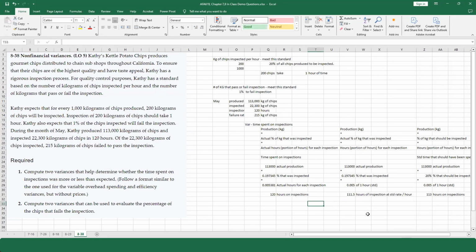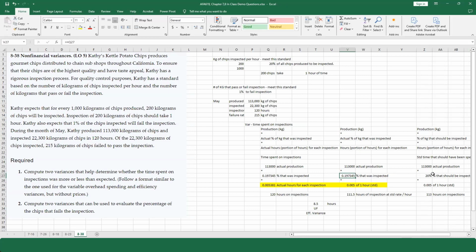Okay, so now let's compare these. I see 120 minus 111.5 hours. That's 8.5 hours. I see that the only thing that's changed is the actual hours that each inspection took me. So it should have taken me 0.005 for each inspection. It took me 0.005381. That is bad. This is really checking how efficiently I spent my time. So this is an efficiency variance.